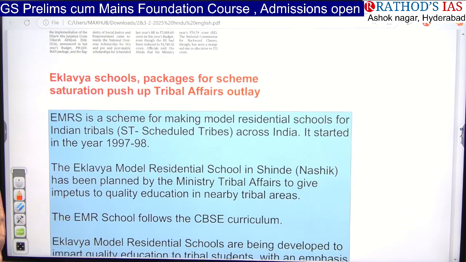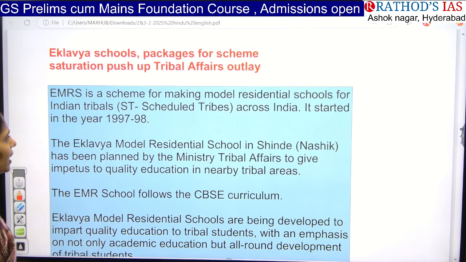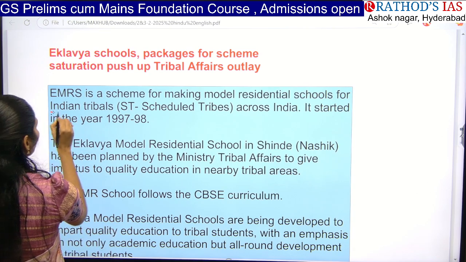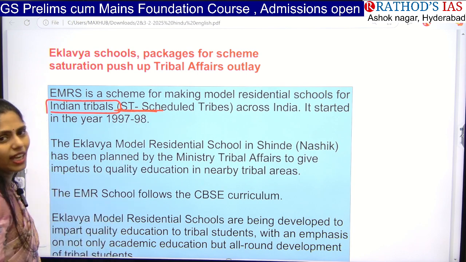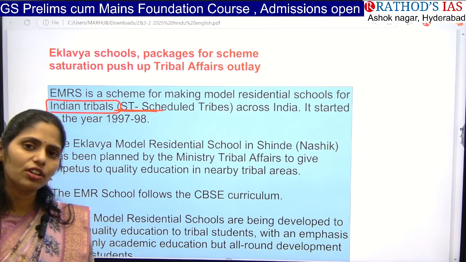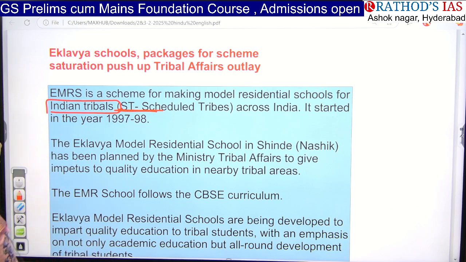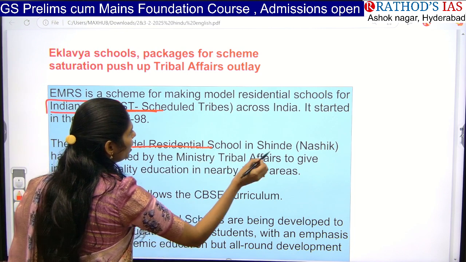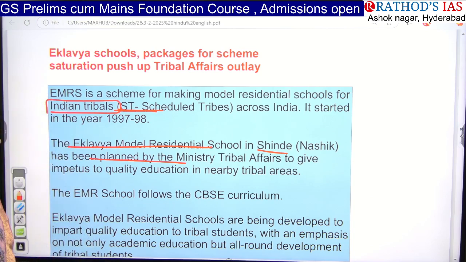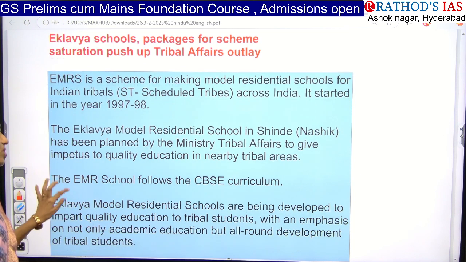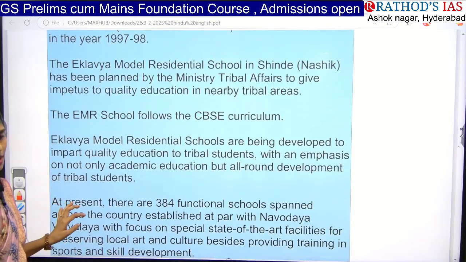So if you see about these Ekalavya model residential schools, it is a scheme for making model residential schools for tribes, especially focusing on scheduled tribes across India. They were started in the year 1997 to 1998. And the Ekalavya model residential school in Shinde, that is Nasik, has been planned by the tribal ministry to give impetus to quality education for nearby tribal areas. And they follow the CBSE curriculum, not the state syllabus.